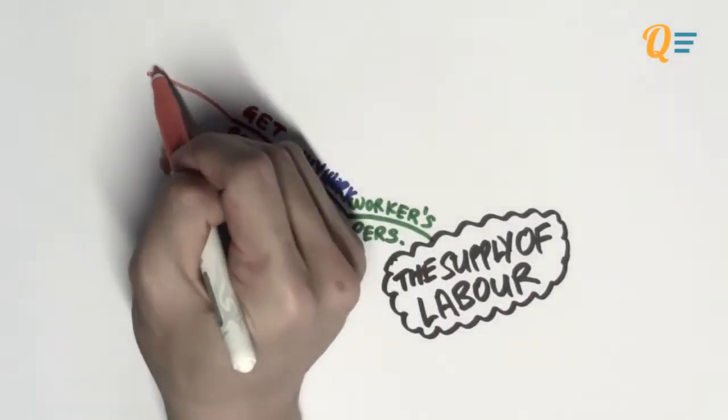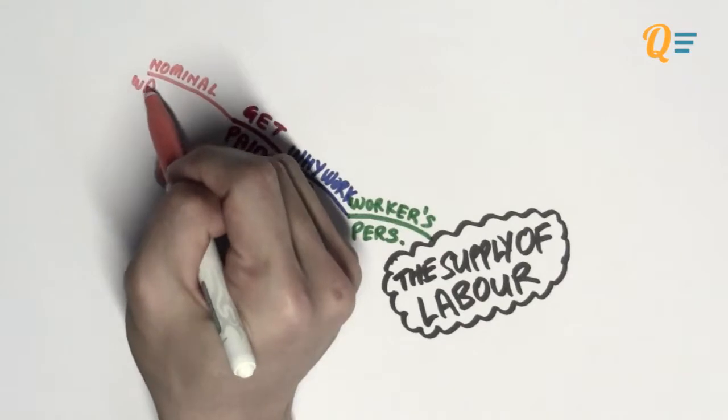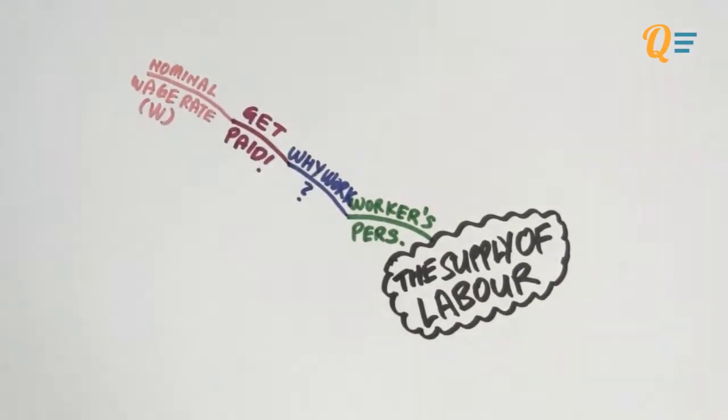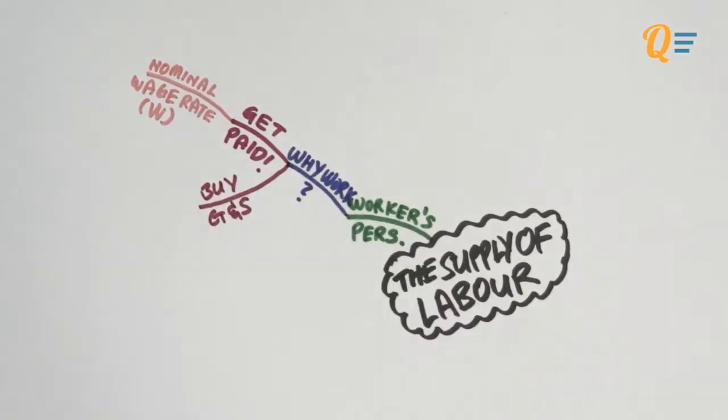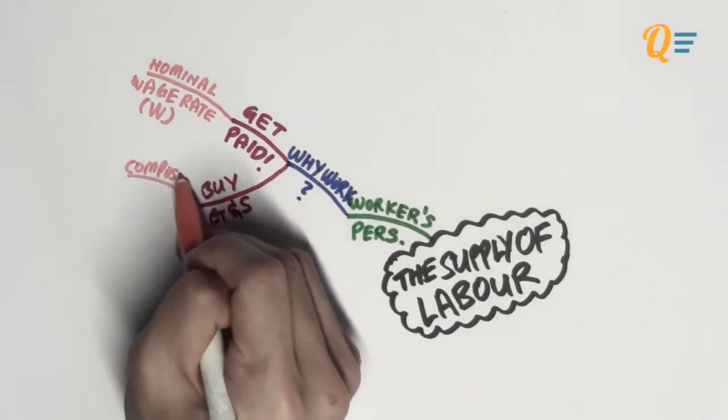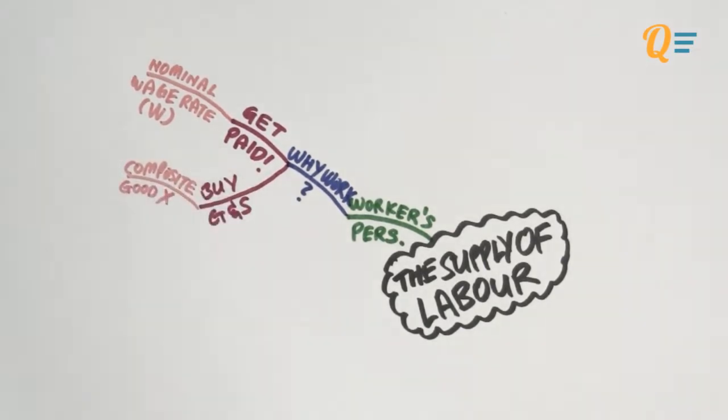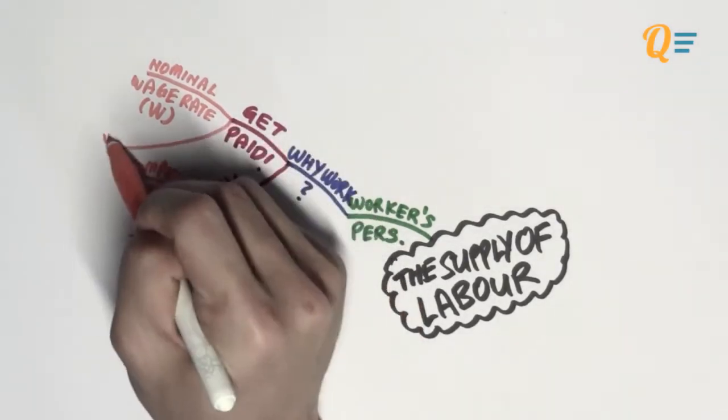And workers typically get paid a nominal wage rate, which is represented by a capital W. And once these workers get paid, they are going to use that to buy goods and services to consume. Well, that's because when they consume goods and services, they become happier, right? So let's assume that all the goods and services can be combined into one good, and that is called a composite good X. And the price of all these goods and services is indexed at a level of Px.